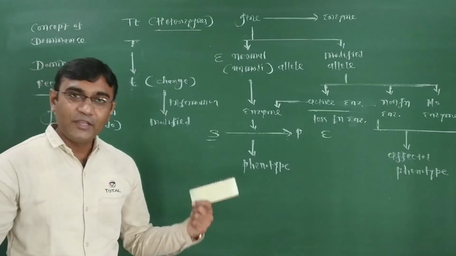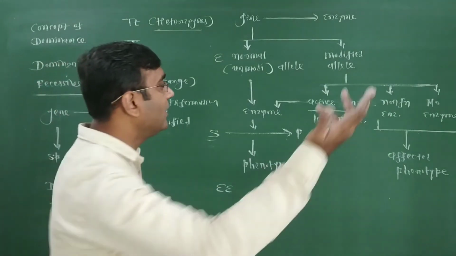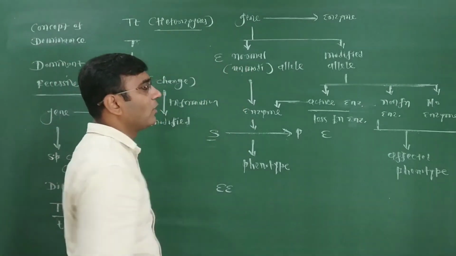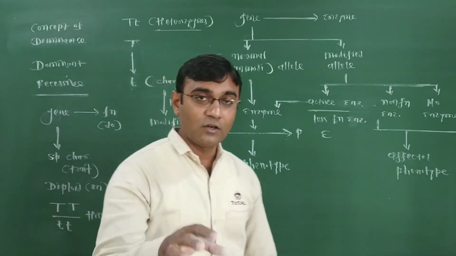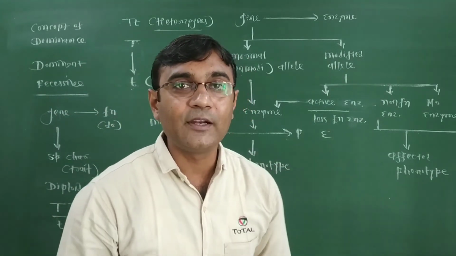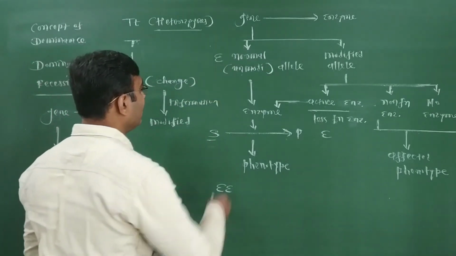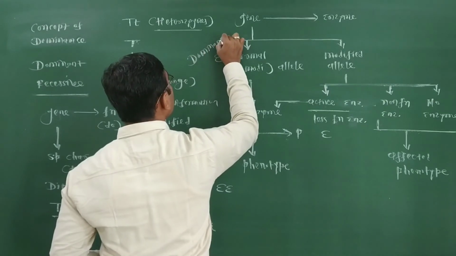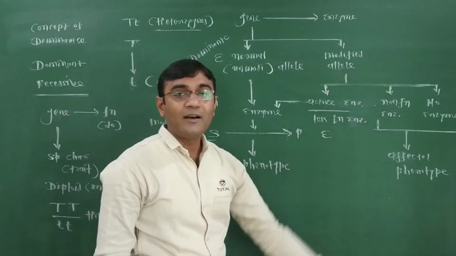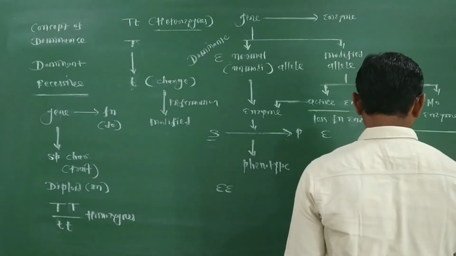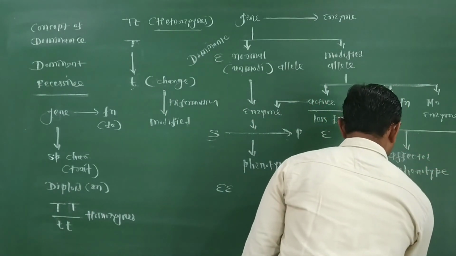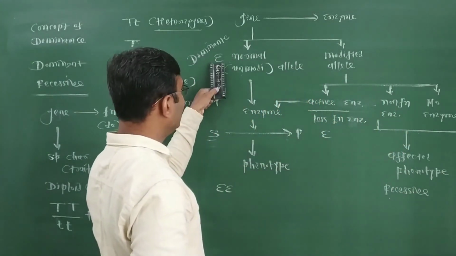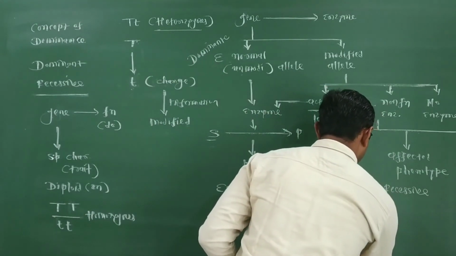So now, the expression of the phenotype depends on what? Modified or unmodified? Definitely it depends on the unmodified or normal gene. So the expression of a phenotype is controlled and regulated by the normal gene. So the normal gene, which gene is it? The dominant gene. And the unmodified allele is considered the dominant gene, while the modified one is considered the recessive gene. Here the dominant gene is considered capital E, so how do we write the recessive gene symbolically? Small e.